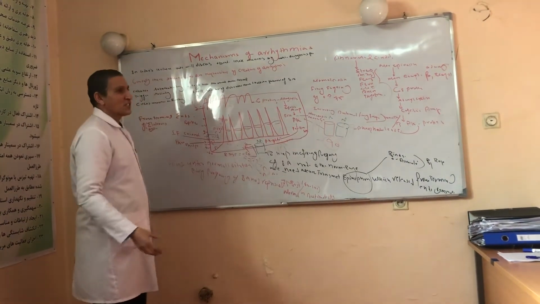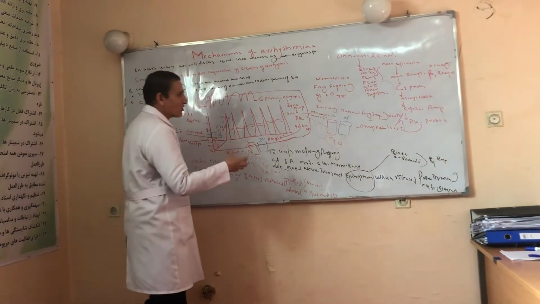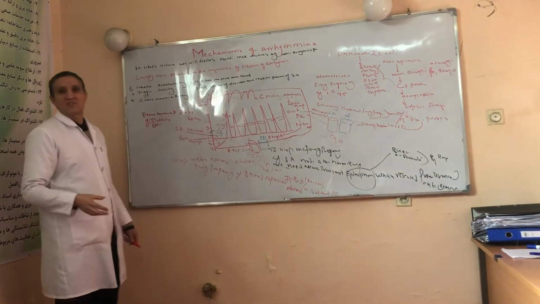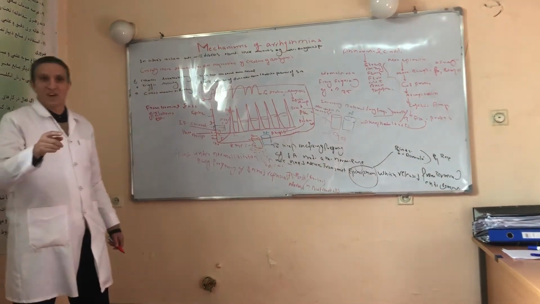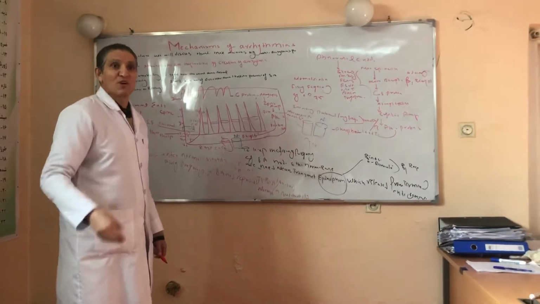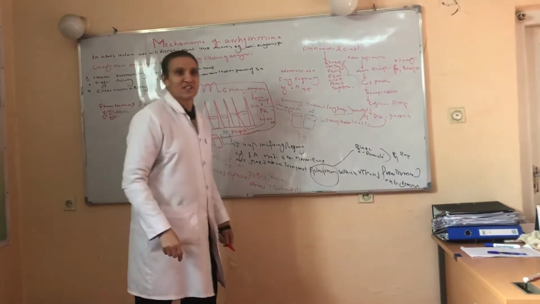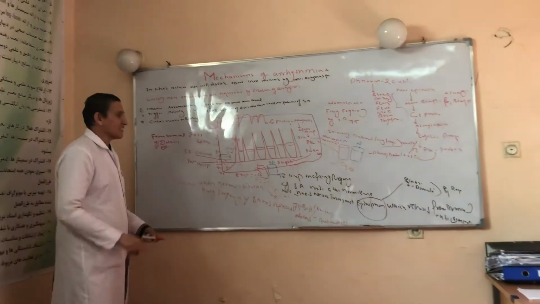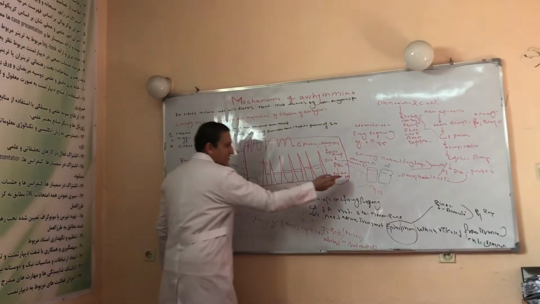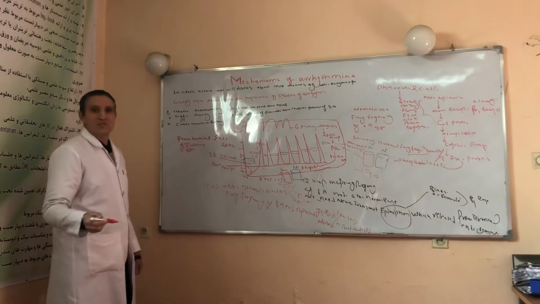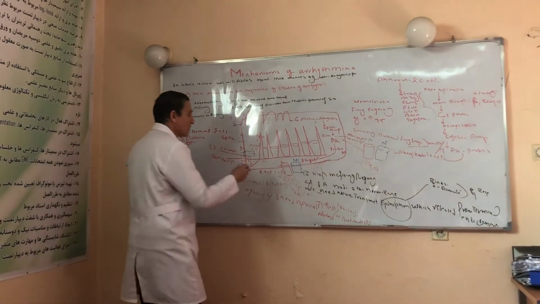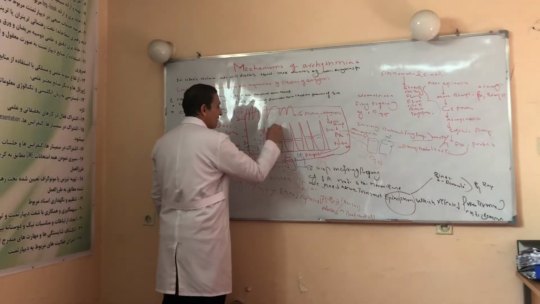The more calcium and sodium increase the firing frequency of the SA nodal cell from 75 to more than 100, even 150. This situation is called enhanced automaticity, and the firing frequency of the SA nodal cell becomes more than 100 beats per minute.